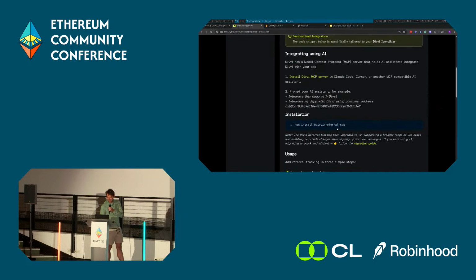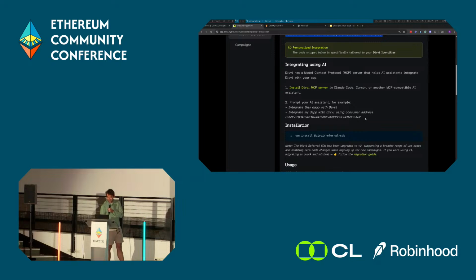I have one hand, I'm holding the one with the microphone, so I'm going to roll the dice and try to use this model context protocol server that we publish to help builders integrate with Divvi using their favorite AI tools. So I'll see if I can copy paste this suggested prompt here.